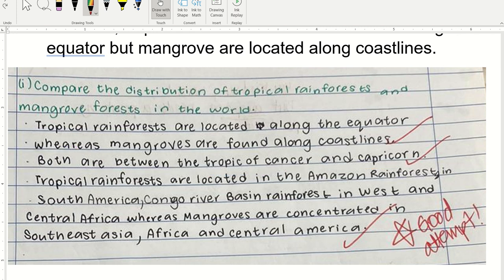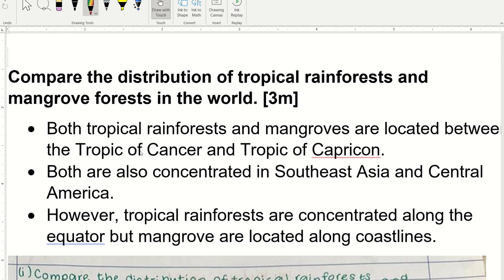All right, and then after that, she compared the differences in the location. So she said tropical rainforest, Amazon rainforest, South America, Congo Basin rainforest, whereas mangroves are concentrated in these areas. All right, which is also a very good attempt. Excellent. All right, so I just want to show you the so-called model answer here. All right, so you can take a look at this answer.